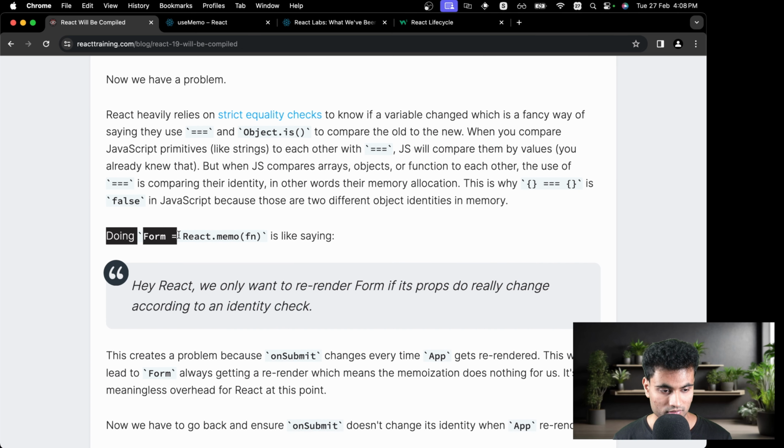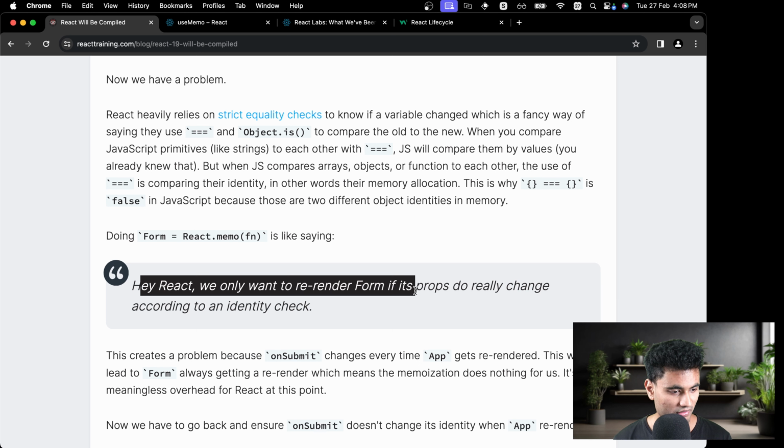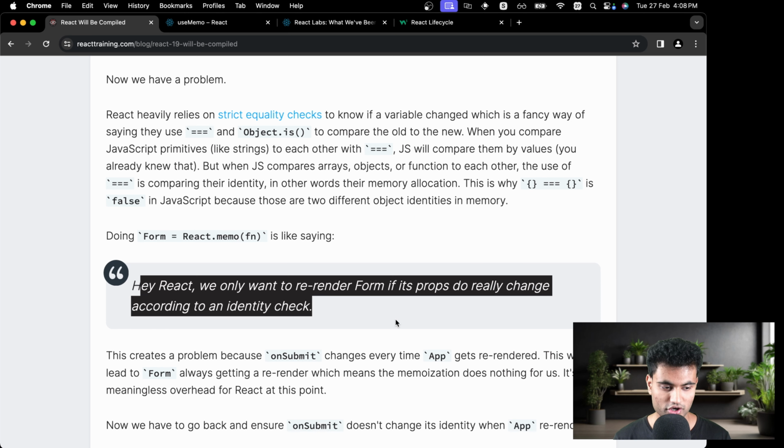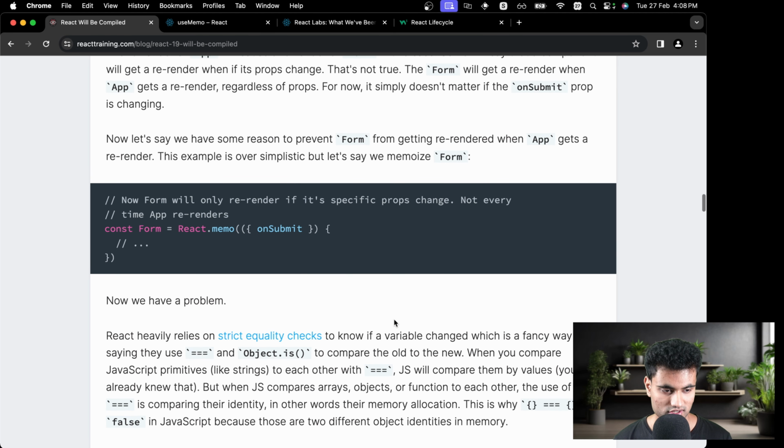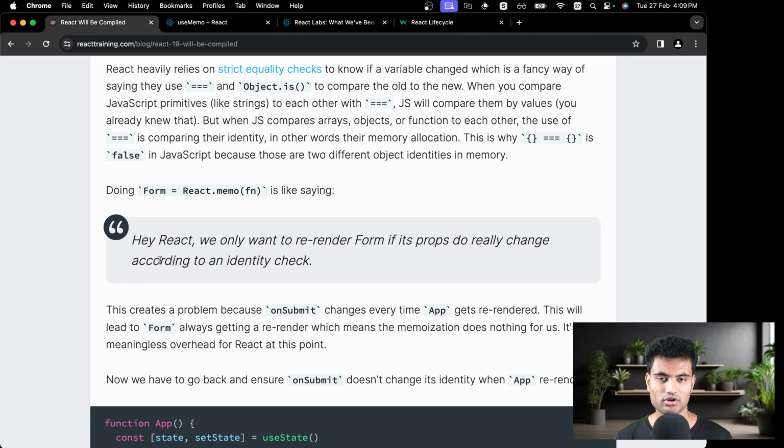Doing form is equal to react.memo, so memoizing the component, it's saying hey React, we only want to re-render the form if the props really change according to an identity change. So what we are doing here is we are telling React if the identity of onSubmit changes, we want to re-render this component. And there is also another problem that comes here.